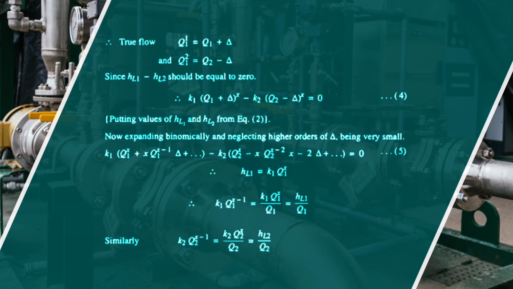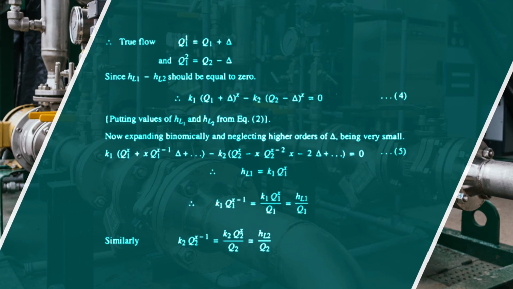Now expanding binomially and neglecting higher orders of delta because these are very small, then we can say K1 into (Q1 to the power x plus x Q1 to the power x minus 1 delta plus other expressions) minus K2 into (Q2 to the power x minus x Q2 to the power x minus 1 delta plus other expressions) is equal to 0. So HL1 is equal to K1 Q1 to the power x.